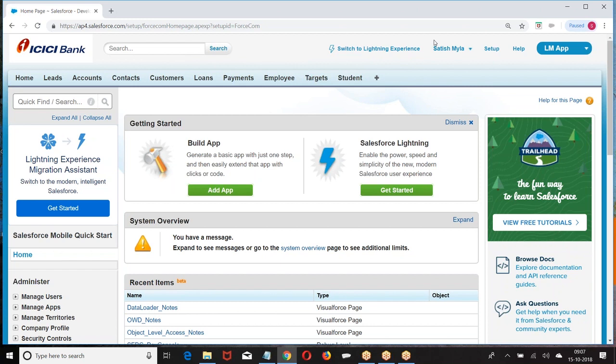If you want any action to be automatically performed when a condition or a criteria is met, then we go for workflows.